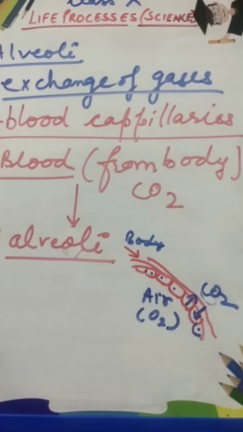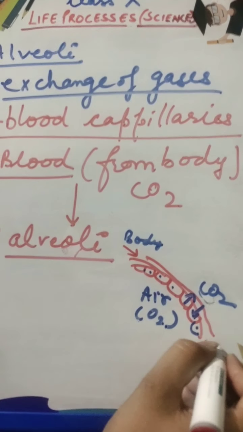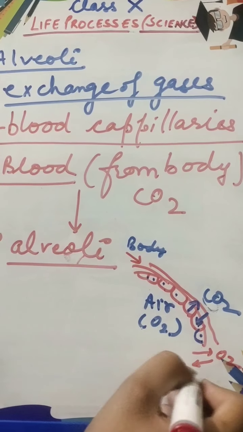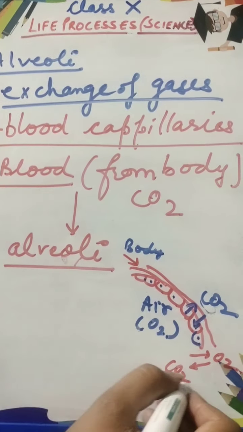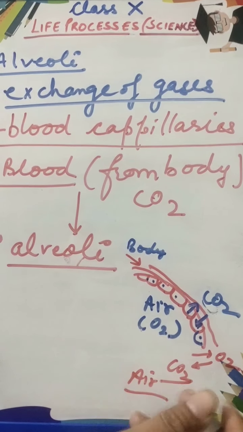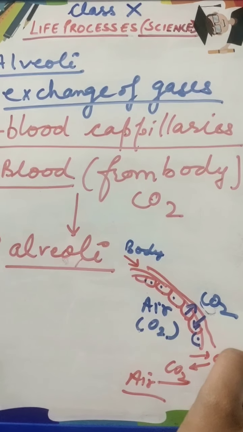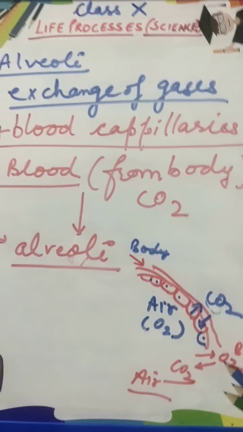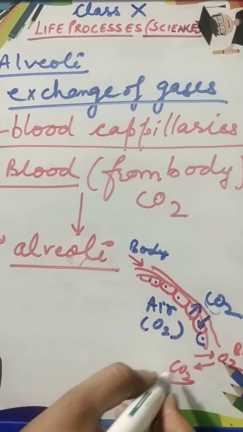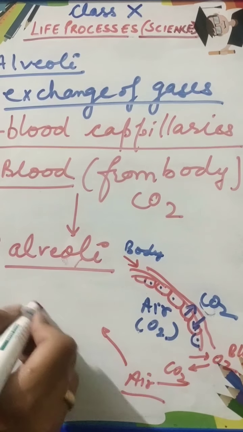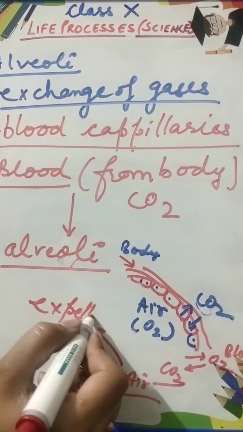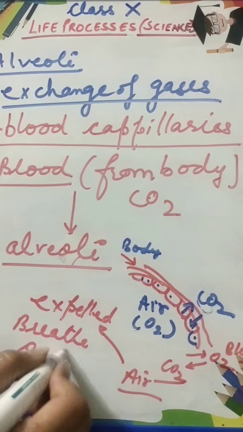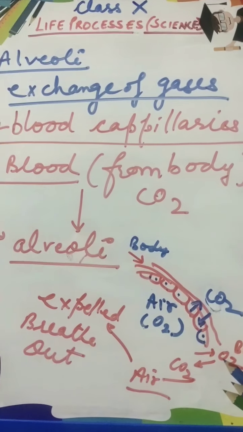Now after exchange of gases, what happens? The capillaries have more oxygen and carbon dioxide comes into the alveoli. So now the air carrying much carbon dioxide is expelled, and oxygen is diffused into the blood. Now this blood will go to the body through the heart, and this air we will expel out of the body. How? By breathing out. So this is what is happening in the alveoli.